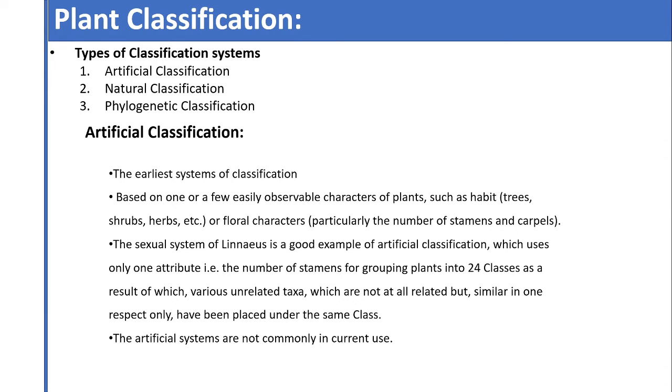These artificial systems are not currently in use because now we have so many sophisticated instruments and techniques for gathering information about the plant, and from that information we can classify plants on the basis of their phylogenetic relationships. So artificial systems are not commonly in current use.